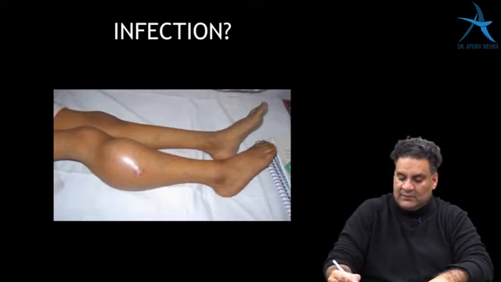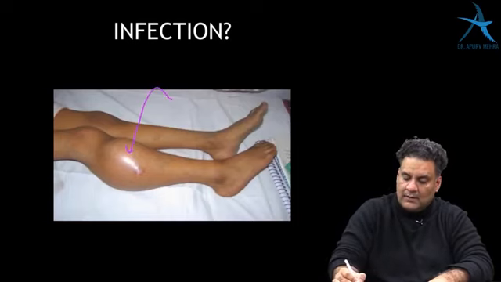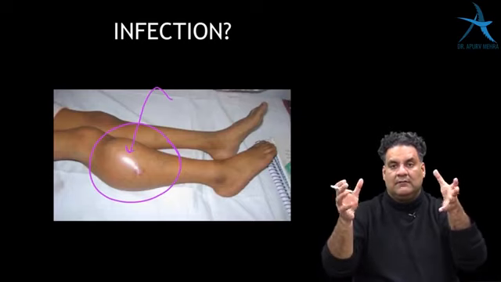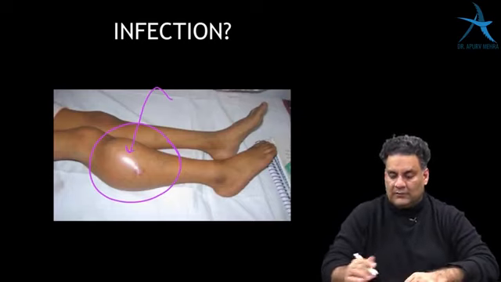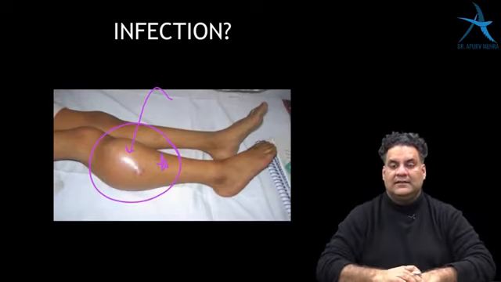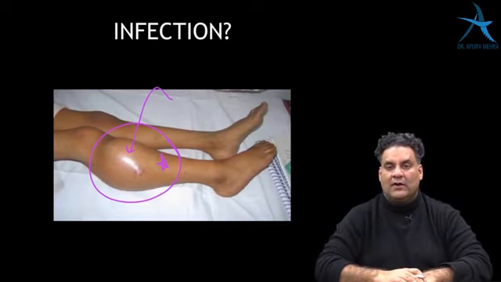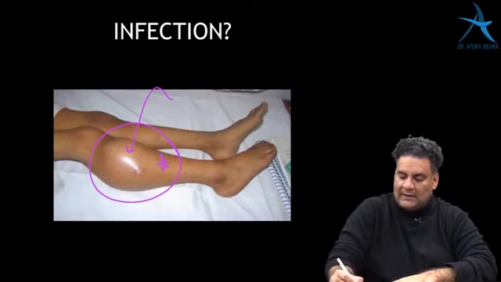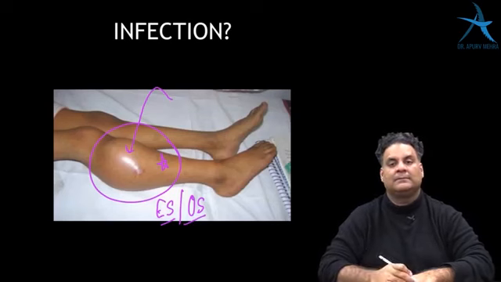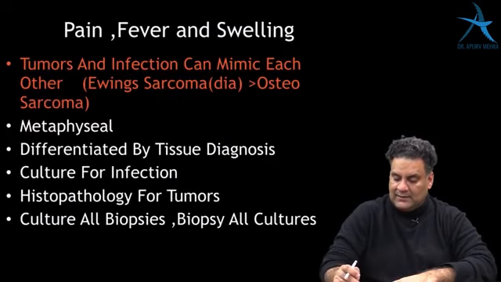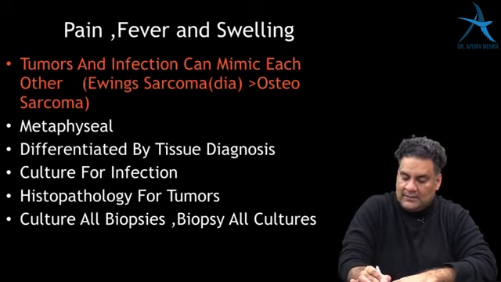Sometimes they can clinically give you an image in the exam where an inflamed leg is shown, and you have to pick up what exactly we are dealing with. We have an inflamed leg, red, hot, shiny skin. This looks like an infection. But what I want you to remember is that even tumors in orthopedics present like infection. Two tumors known to do that are, in order, Ewing sarcoma and osteosarcoma. So tumors and infection can mimic each other.